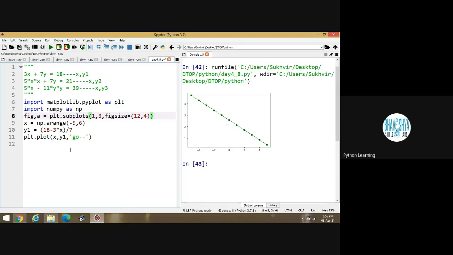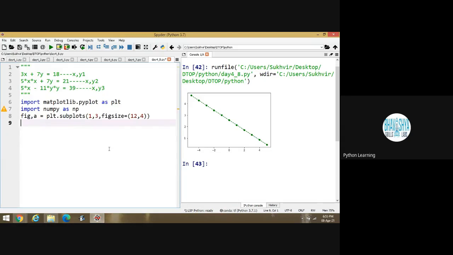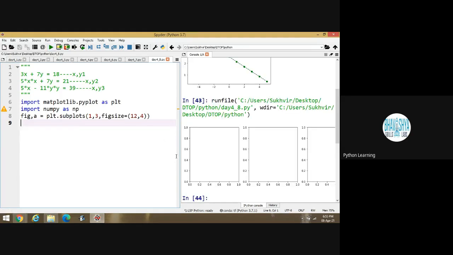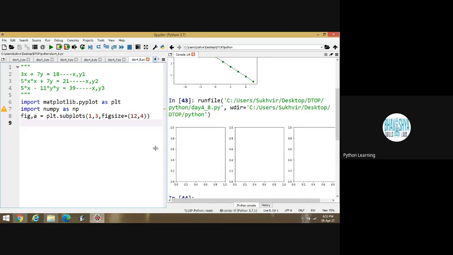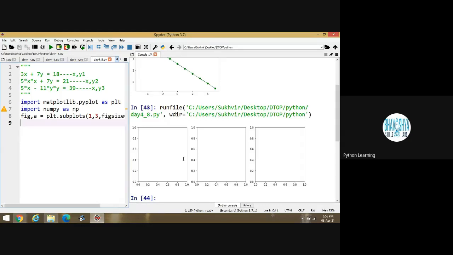Now what is the meaning of this? Suppose I am deleting this one in the first step. Now execute the program first of all, so that we can understand the content. Look at this one. Now what is the meaning of this? I am designing 3 subplots. This is basically another way of designing the subplots, nothing else.